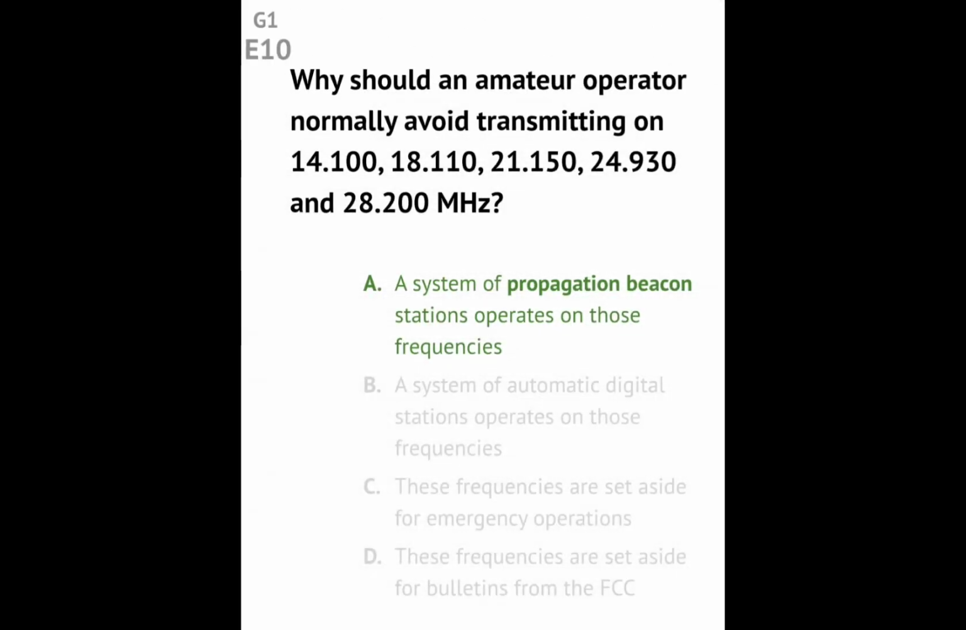Question G1E10. Why should an amateur operator normally avoid transmitting on 14.100, 18.110, 21.150, 24.930, and 28.200 MHz? Answer: a system of propagation beacon stations operates on those frequencies.